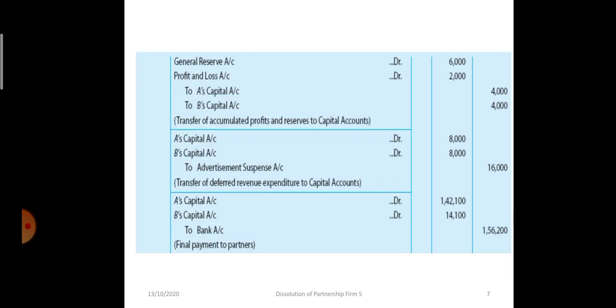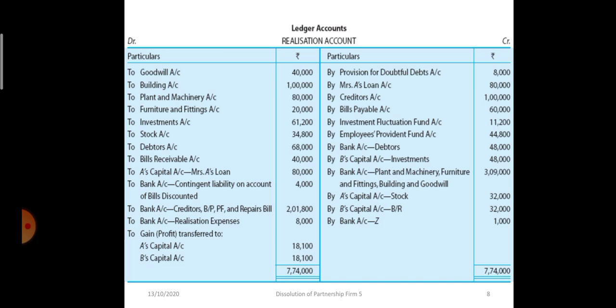Now these entries will be shown in the realization account also, like stock 34,800 and bills receivable were appearing at 48,000 rupees. A took over the stock at 32,000 and B's capital, B took over bills receivable at 32,000 rupees. Okay, there was a bill of rupees 4,000. Z became insolvent and he is paying only 25%. 25% of 4,000 is 1,000 rupees.